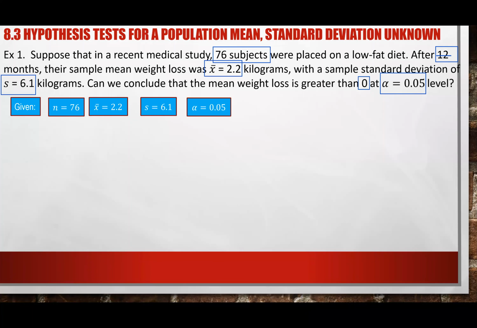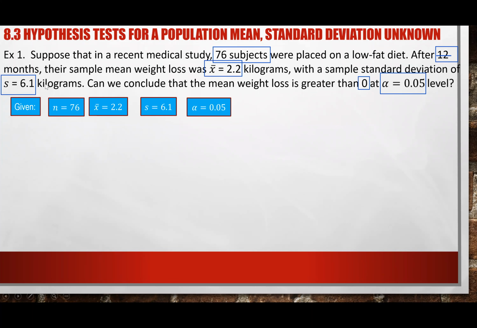And again, they give us the alpha, which is the easiest item to spot, right? They give you the symbol, so if they give you a symbol, there's nothing to spot, just extract them out. So now, what do they ask us to do?